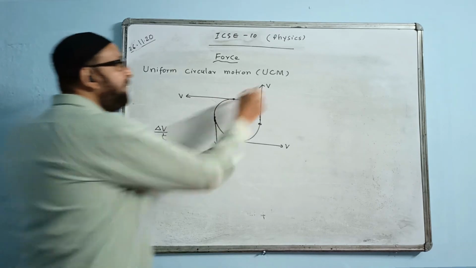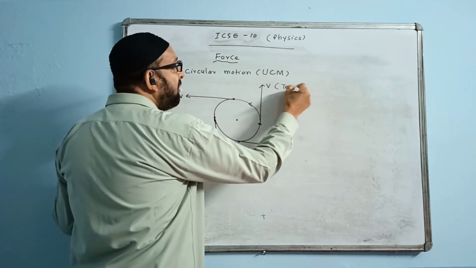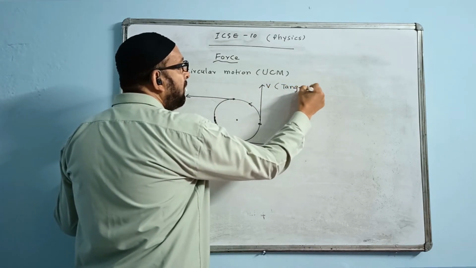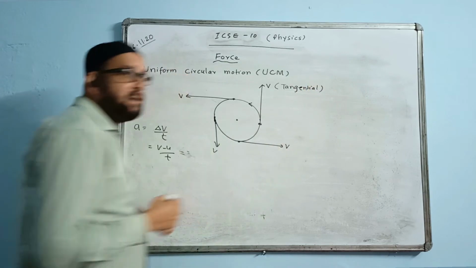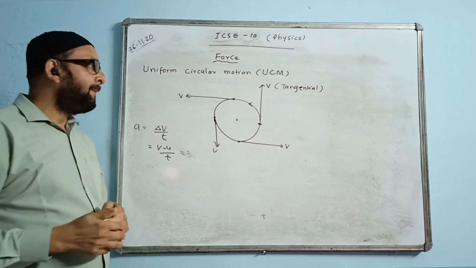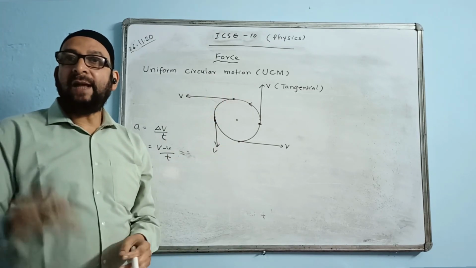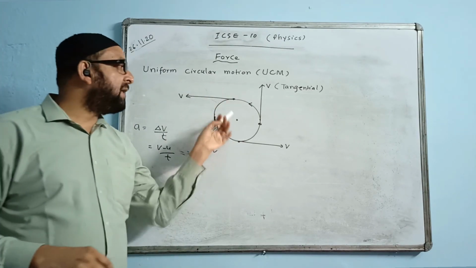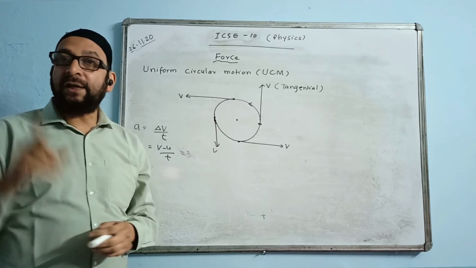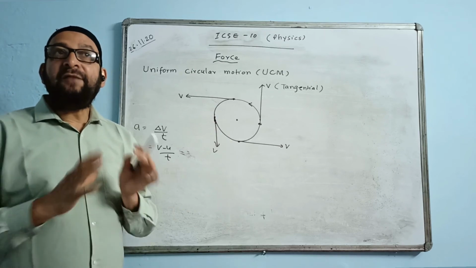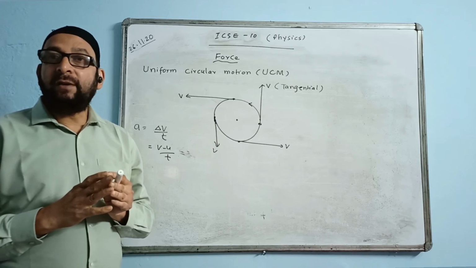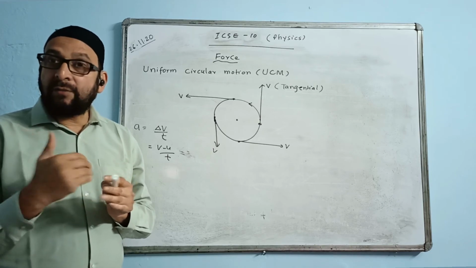So what kind of velocity are we having? We write it tangential. Tangential velocity. Now, due to changing velocity, it will have acceleration. So it is an accelerated motion. And what is the direction of acceleration? We find that the direction of acceleration will always be towards the center of the circle.